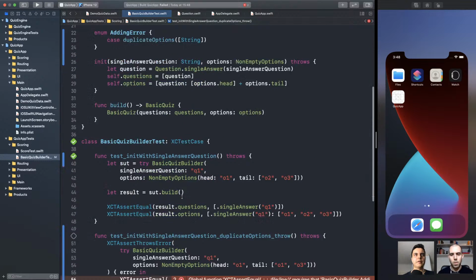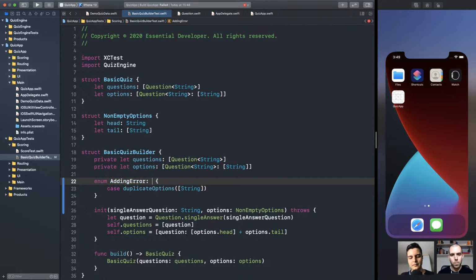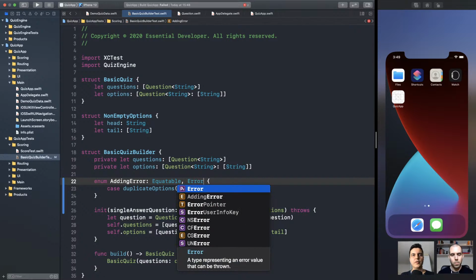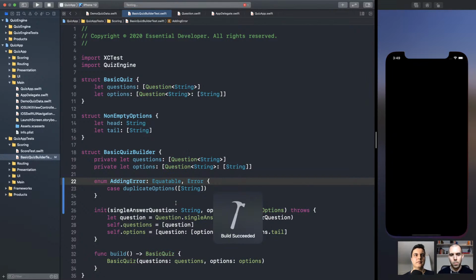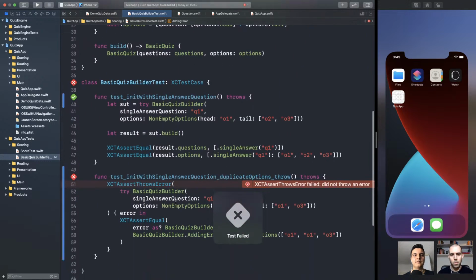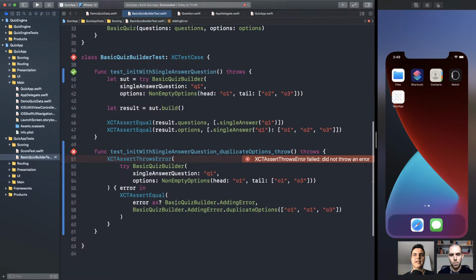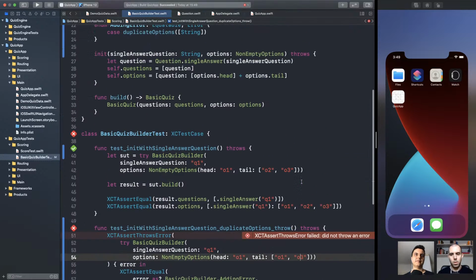So we need to make our error, first of all, equatable and conform to Error, so we can throw it. Boom. Look at that. There you go. It did not throw an error. It failed because it did not throw, and it should have, because this is an invalid or illegal state. Make sense?